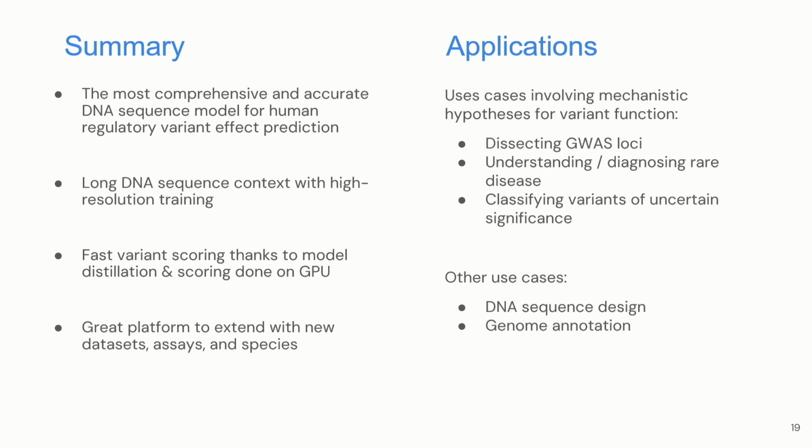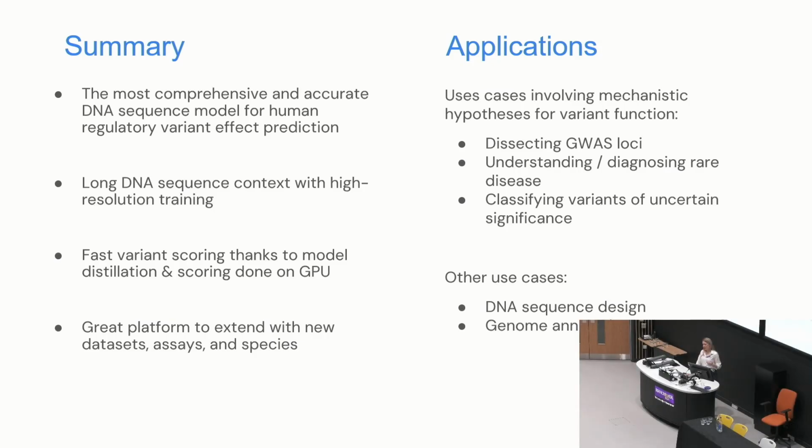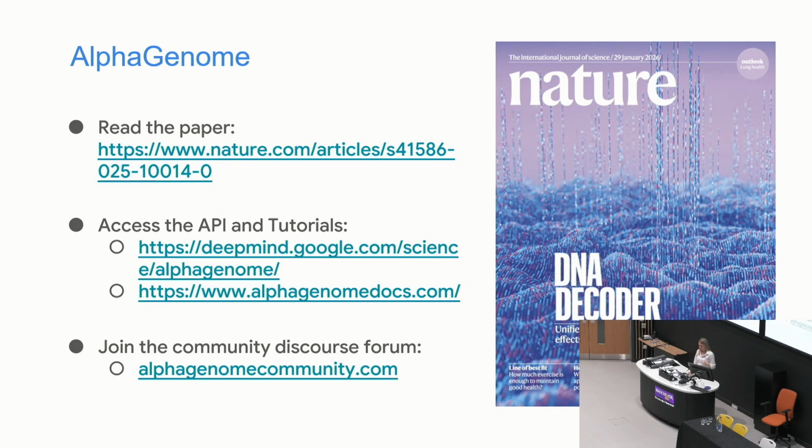On the application side, we're more on the modeling side, but we are aware of some applications. I think the main one is really anything involving mechanistic hypotheses for variant functions. So dissecting GWAS loci, for example, from the Open Targets talk we had earlier, perhaps even helping to inform the diagnosis of rare diseases, classifying VUSs. And other use cases: we have this sequence to function model. Can we flip that around and have a function to sequence model? Maybe. And then also genome annotation in new species.